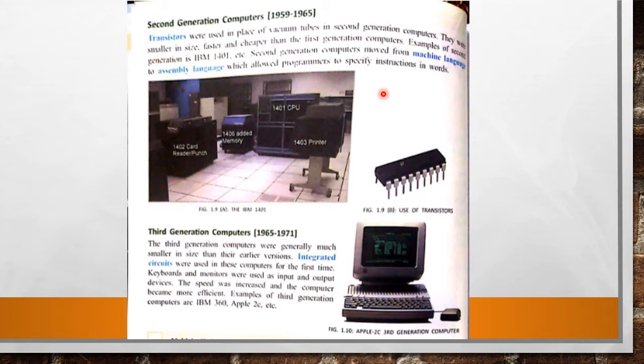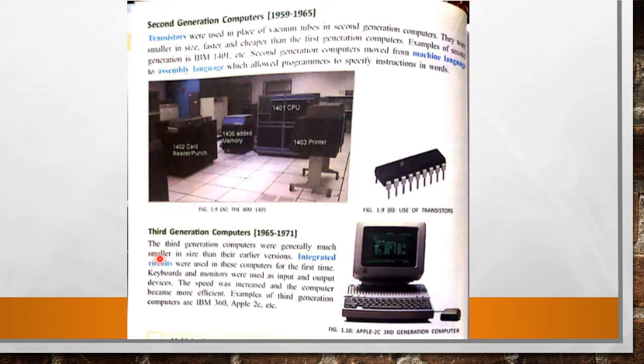Due to this instruction, the work can be done. Okay students, this is the picture of a second generation computer: CPU, printer, memory, and this is the card reader. These computers were faster as compared to first generation computers.